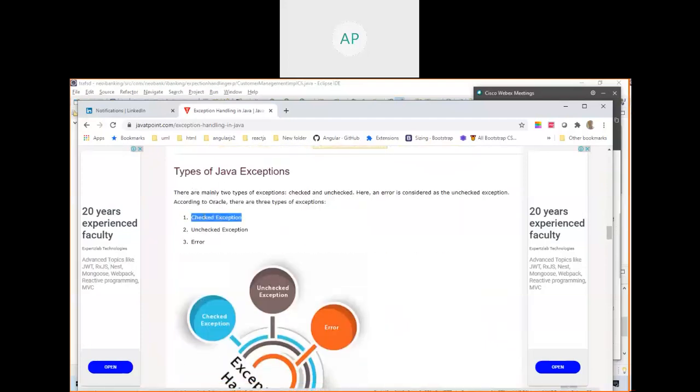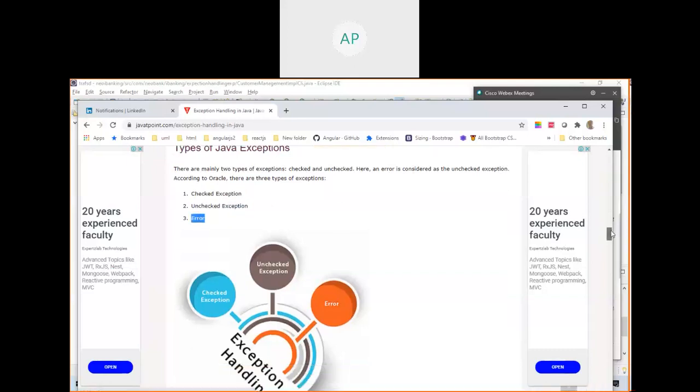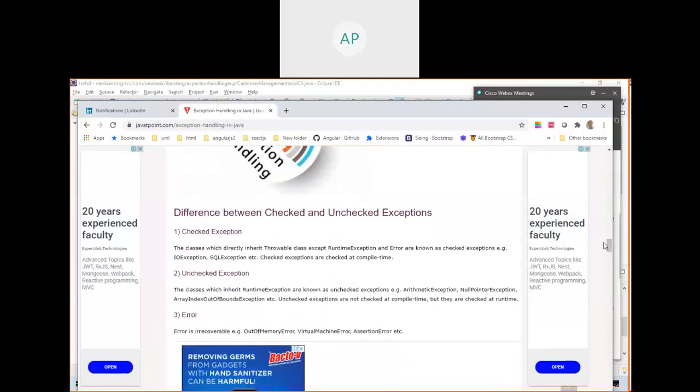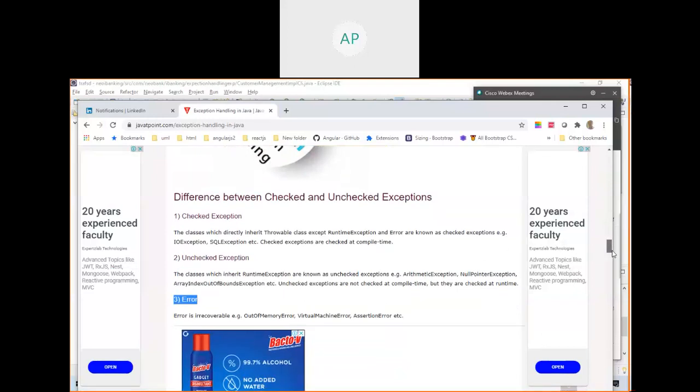There are two kinds of exception. One is checked exception, another one is unchecked exception, and another one is error. I am going to explain all these things. Read this one. What is checked exception? We are going to see what is checked exception, what is unchecked exception, and what is error. Okay.